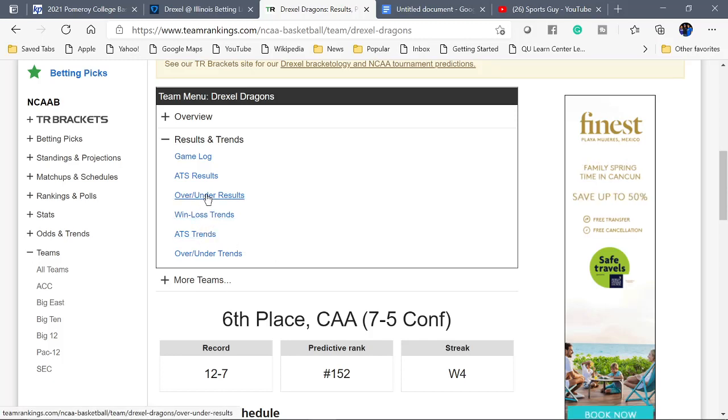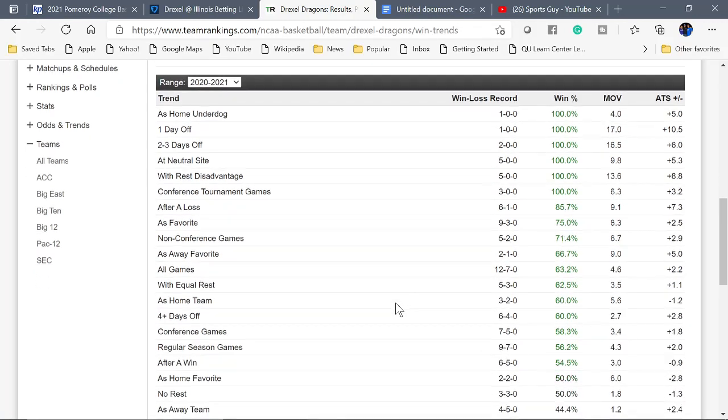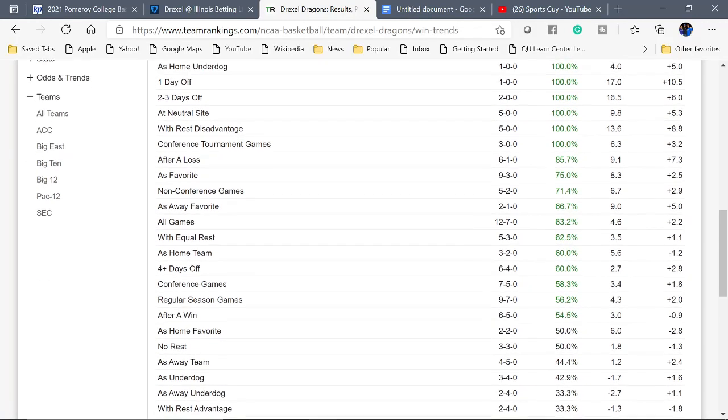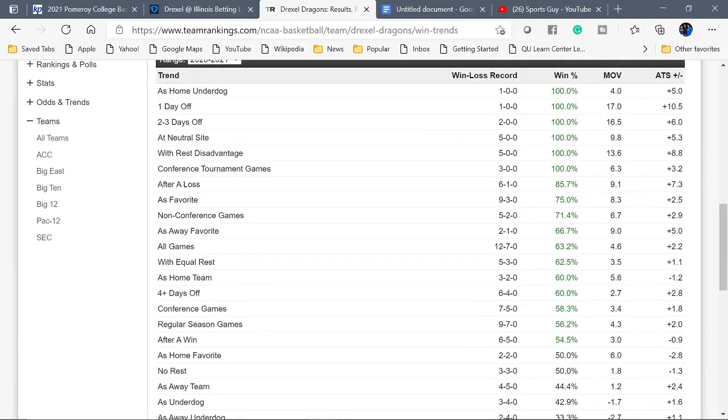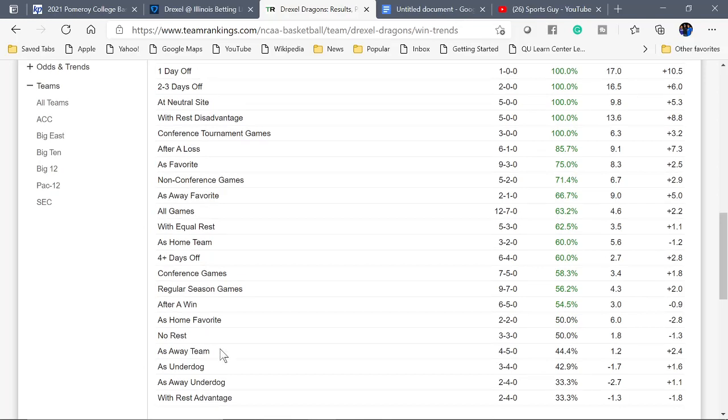But also here, let's look at this. Let's go look at their win-loss trends. Let's see if we can find it here. Have they played any ranked teams this year? It does not look like they have. They have not played a single ranked team this year. And playing the number 2 ranked team in the entire country is definitely not one way to get your feet wet. They've pretty much only played teams in their conference, which is not a good conference, which is not good basketball. Nothing compared to Illinois. Illinois is one of the best teams in the country, with one of the toughest schedules in the country as well.